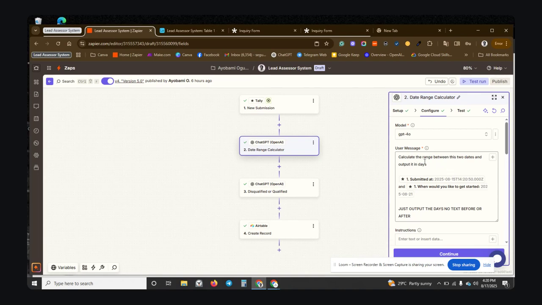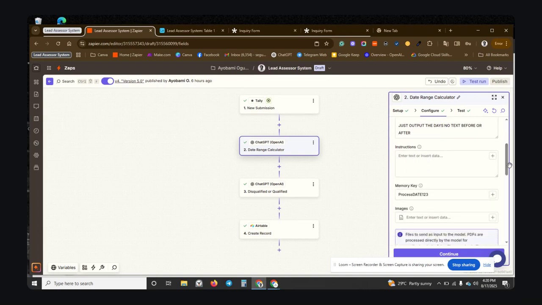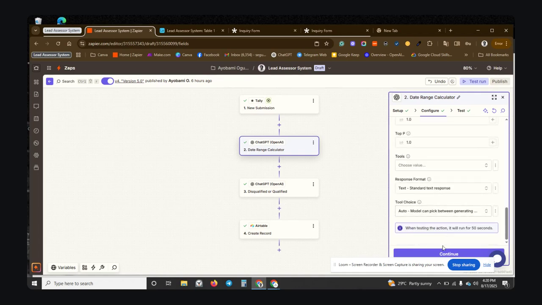So that's exactly what I said. Calculate the range between the two dates, output it in days, right? I'm going to drop the link to the prompts in the description so that you can have access to it. So you calculate the range between the two dates, output in days, and then we have the date the form was submitted, and the date the person actually wants to start the project. And I'm saying I want it to output just in days, right? You have to be very, very instructive about this prompt so that you don't get any answer that you really don't want.